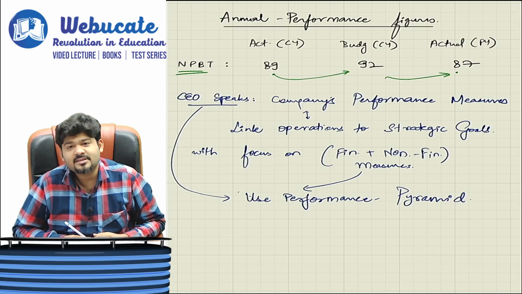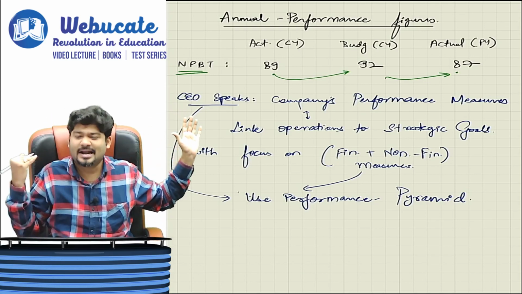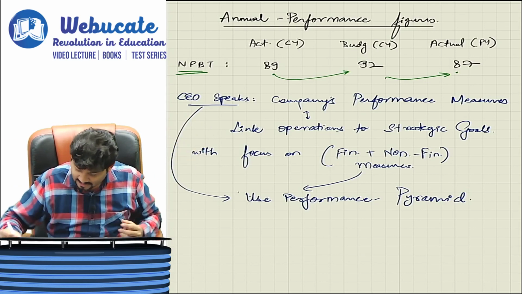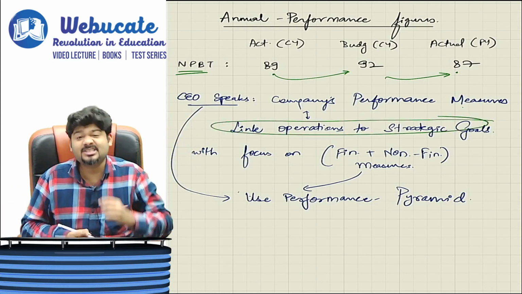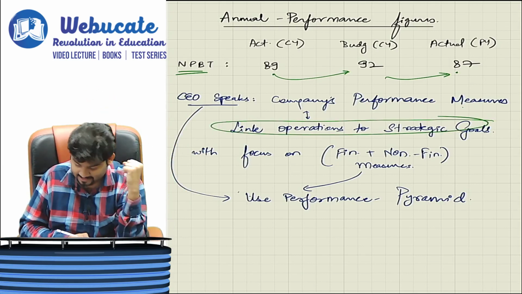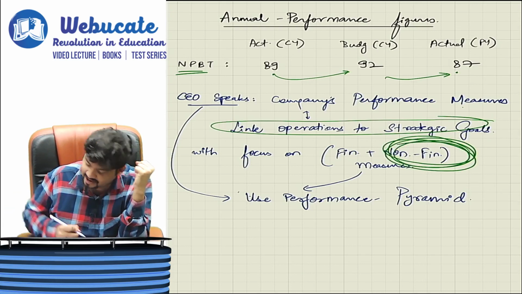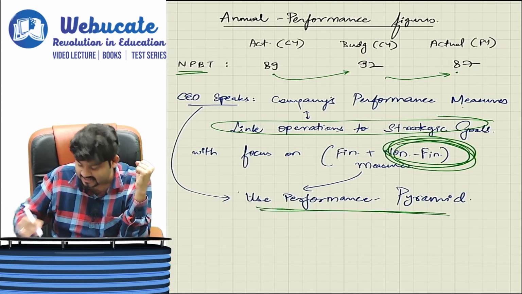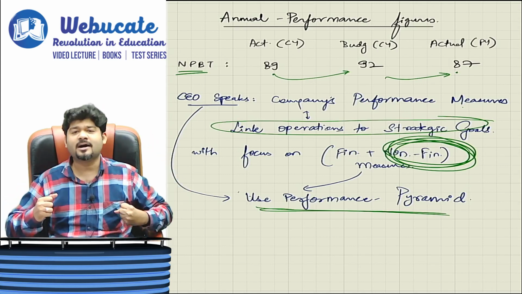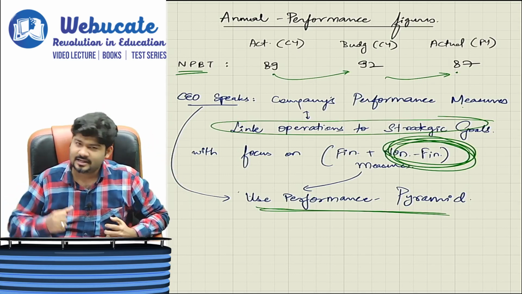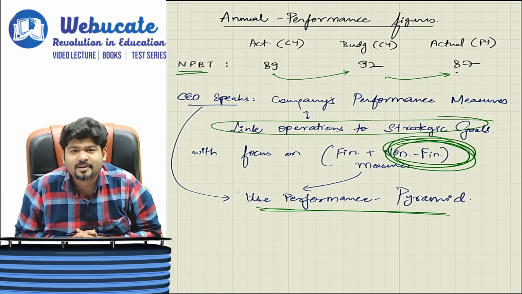Now, obviously, the CEO will have to step in because otherwise the company will be shattered. CEO speaks that the company's performance measures should be linked to strategic goals. Exactly. With focus on financial and non-financial measures. Please use the performance pyramid as a management tool and get the company out of the shatters, and let's do the best that the company can for the customers.